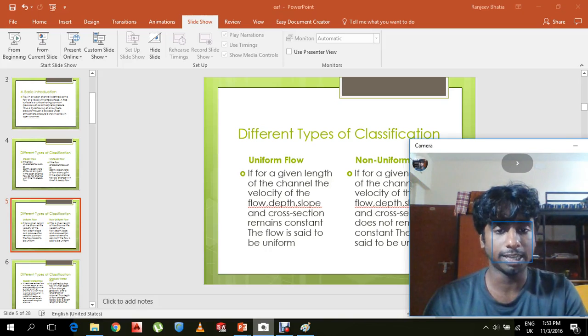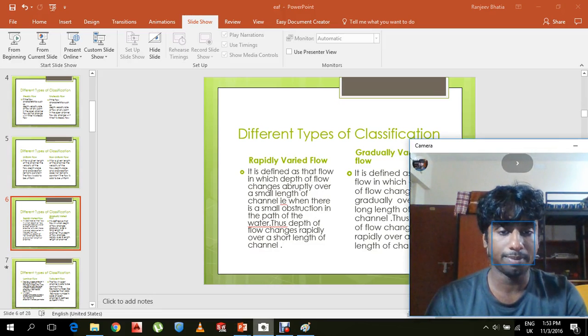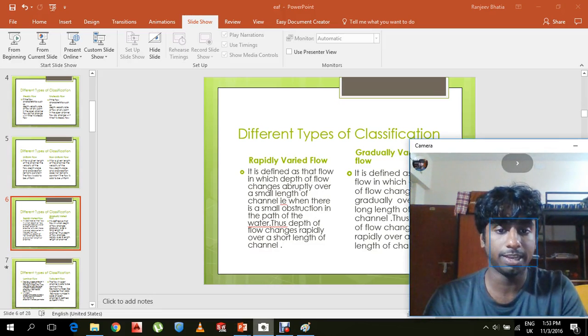The other type of classification in open channel flow is rapidly varying flow and gradually varying flow. Rapidly varying flow is defined as that flow in which the depth of flow changes abruptly over a small length of channel. That is, when there is a small obstruction in the path of water, the depth of flow changes rapidly over a short length of channel.